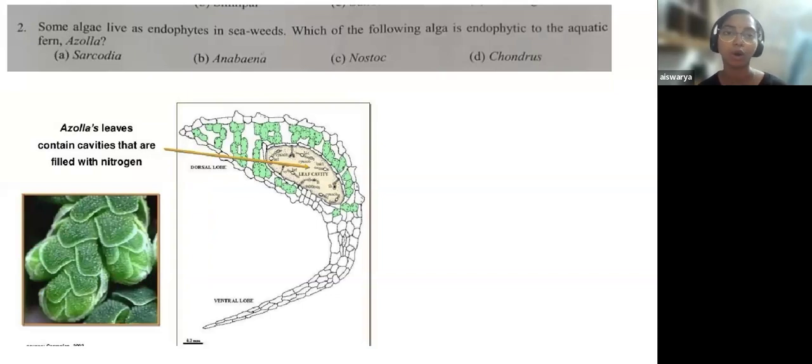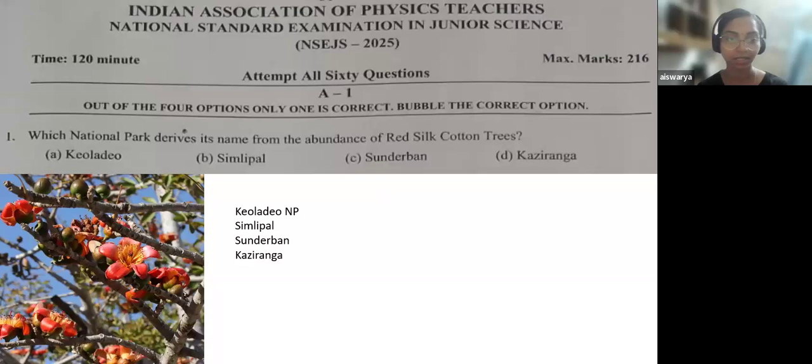It could hardly take 2 or 3 seconds to bubble this. So the question is: some algae live as endophytes in seaweeds. Which of the following algae is endophytic to the aquatic fern Azolla? In the previous slide, this figure was the figure of the red silk cotton tree.